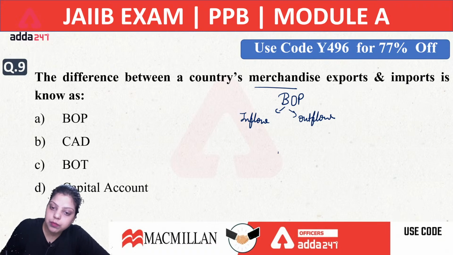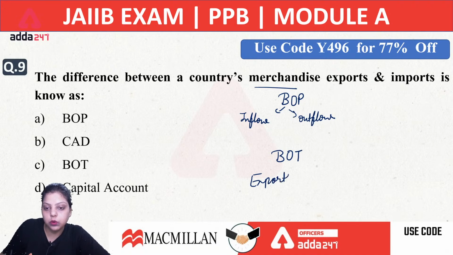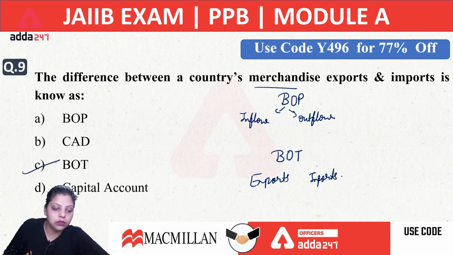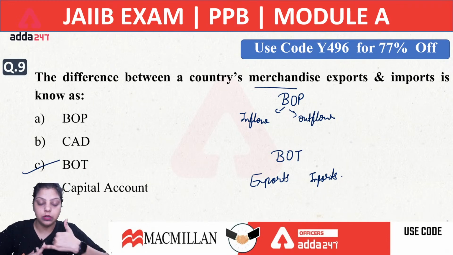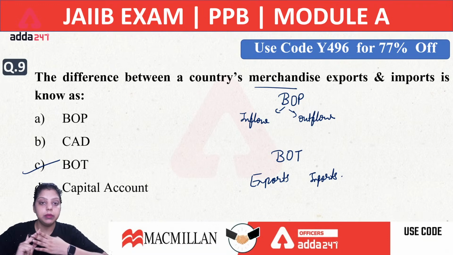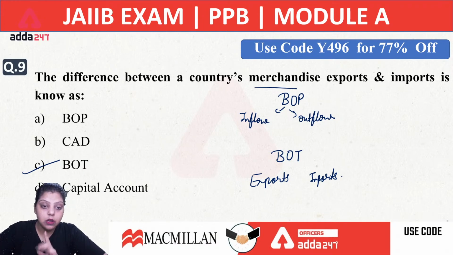But a part of balance of payment is balance of trade, in which we maintain the record of exports and imports, and we are only talking about exports and imports. What will be the right answer? Balance of trade will be the right answer, not the balance of payment. When we are talking about the balance of payment, it covers all the economic transactions. It not only covers export and import. Export and import will be covered, investments will be covered, remittances will be covered, grants will be covered, loans will be covered, borrowings will be covered. So all these will be covered under the balance of payment, not only export and import. But when we are talking about balance of trade, only export and import will be included. So the right answer will be your C option, that is balance of trade.